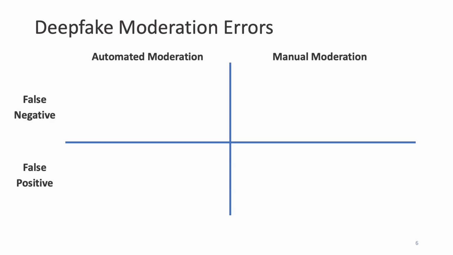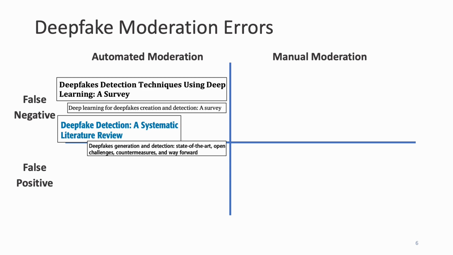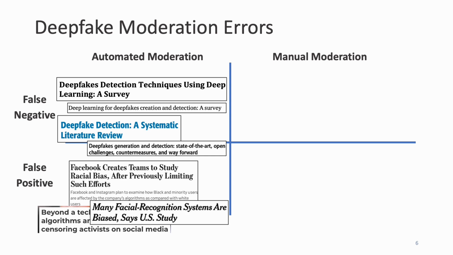In the space of automated moderation, a large branch of literature has investigated how to detect deepfakes with deep learning techniques. However, this has broadly resulted in an arms race. Increasingly, industry is also beginning to pay more attention to who gets incorrectly moderated, finding racial and other forms of identity-based biases in existing algorithms. However, in contrast to these automated moderation techniques, little work has investigated the efficacy of manual human moderation.